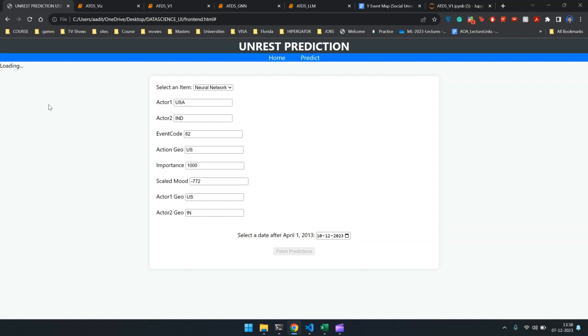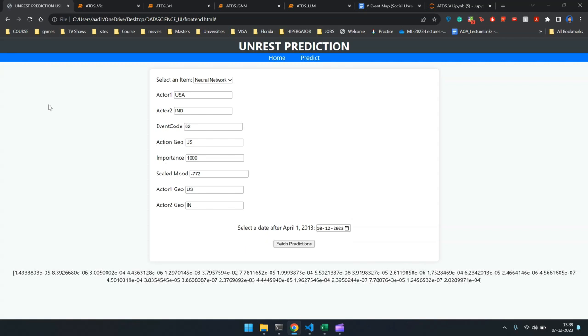Actor 1 and Actor 2 basically showcase what the subject and the object of the news is. Event code is a CAMEO coding standard for different news events. Action geo is basically the location of where the action has taken place. Importance is how many times the news article has been mentioned or linked to. Scale mode basically showcases a combination of how the news sounds like, the tone of the news, along with the Goldstein scale of the news. And similarly, Actor 1 geo and Actor 2 geo are just the locations where Actor 1 and Actor 2 are physically located in.